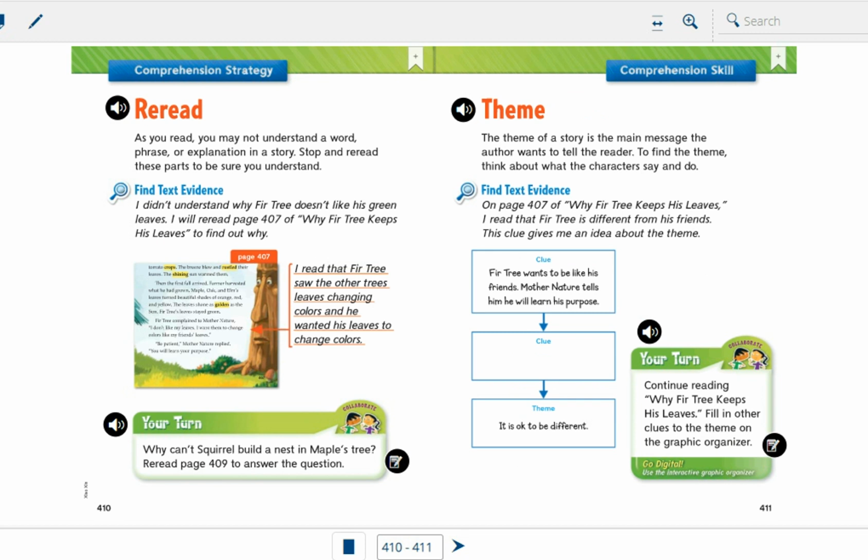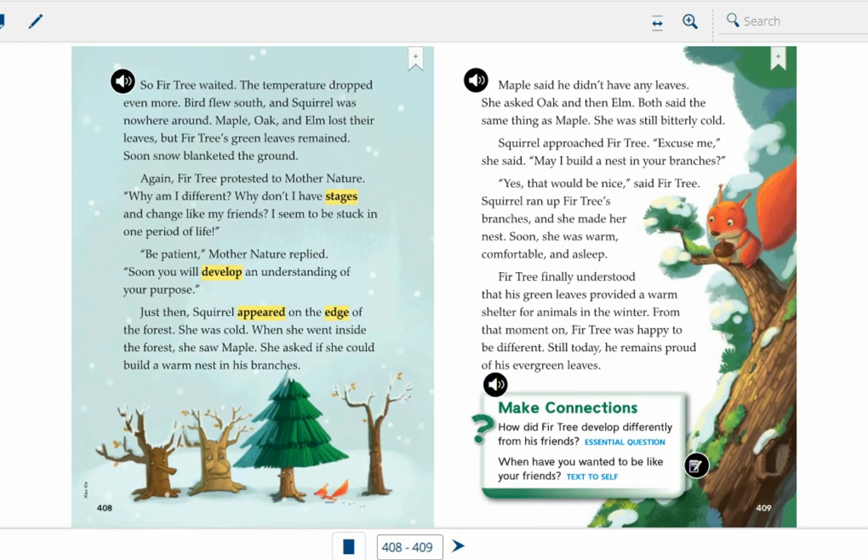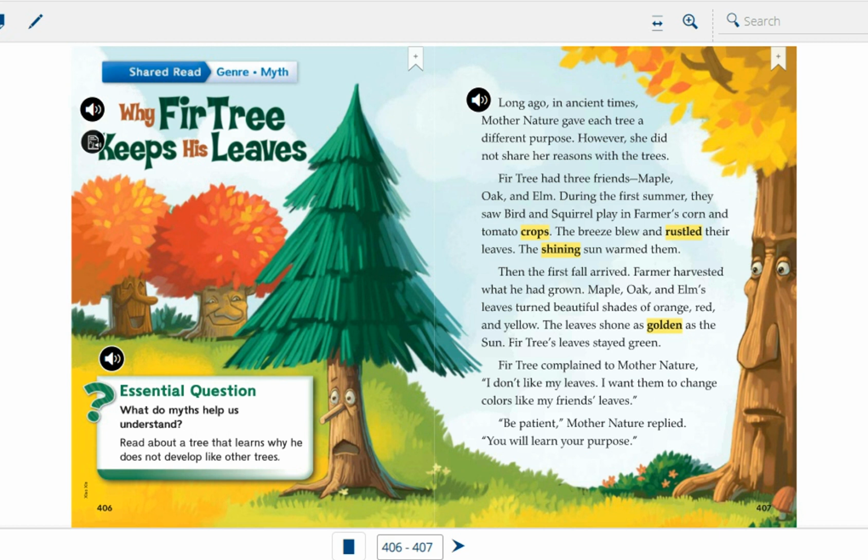Back to our story. Listening time. Long ago, in ancient times, Mother Nature gave each tree a different purpose. However, she did not share her reasons with the trees. Fir Tree had three friends: maple, oak, and elm. During the first summer, they saw bird and squirrel play in farmers' corn and tomato crops. The breeze blew and rustled their leaves. The shining sun warmed them.